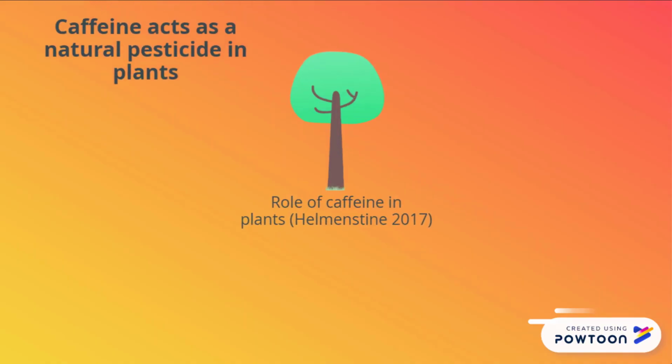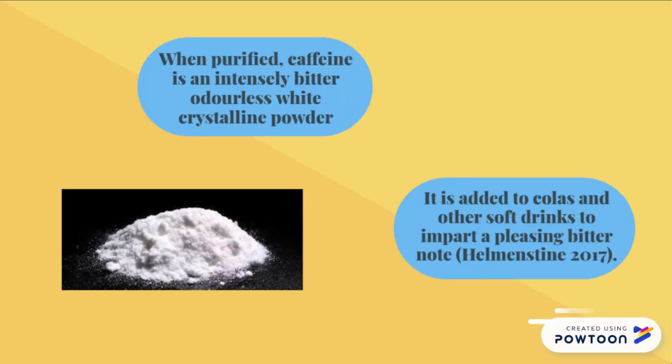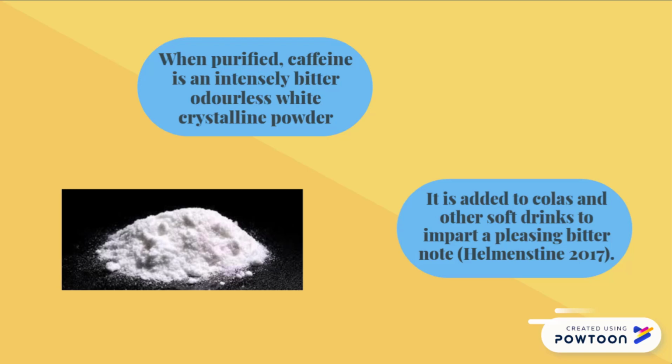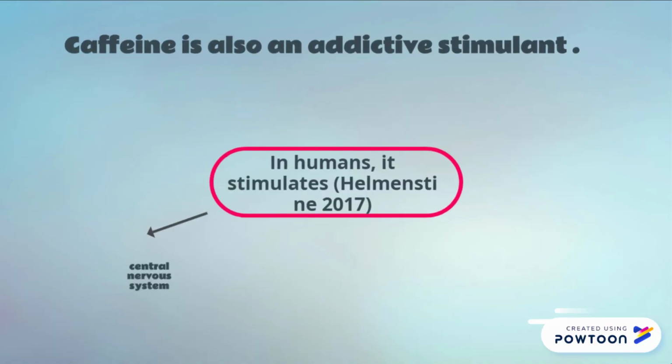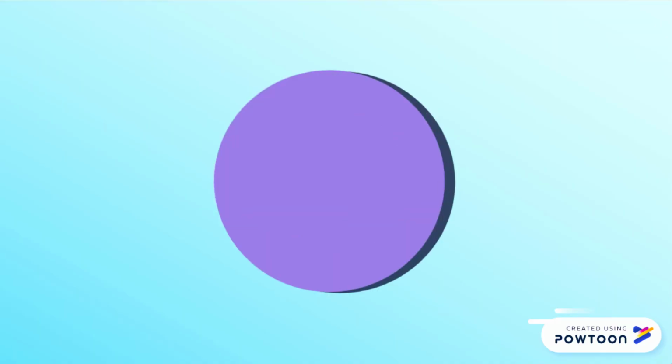Caffeine acts as a natural pesticide in plants, paralyzes and kills insects that try to feed on it, and limits germination of seeds. When purified, caffeine forms an intensely bitter odorless white crystalline powder and is added to soft drinks to impart a pleasing bitter flavor. As we know, caffeine is an addictive stimulant that can stimulate the central nervous system, heart rate, and respirations in humans.